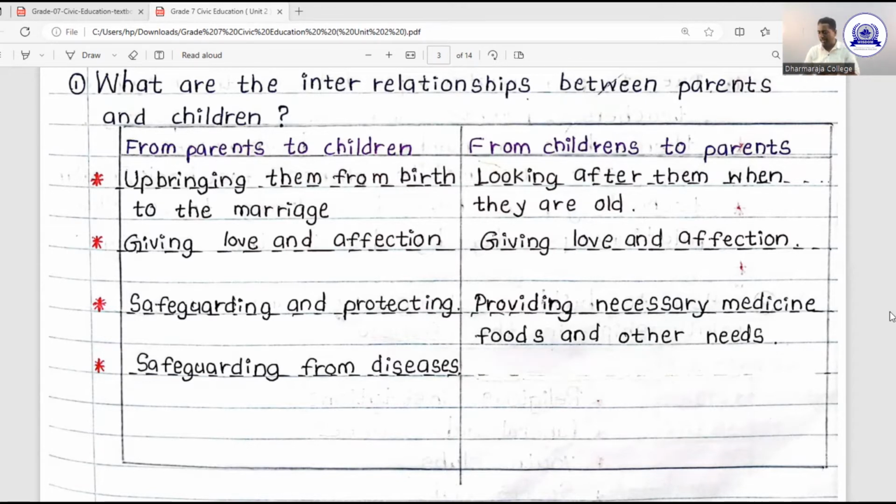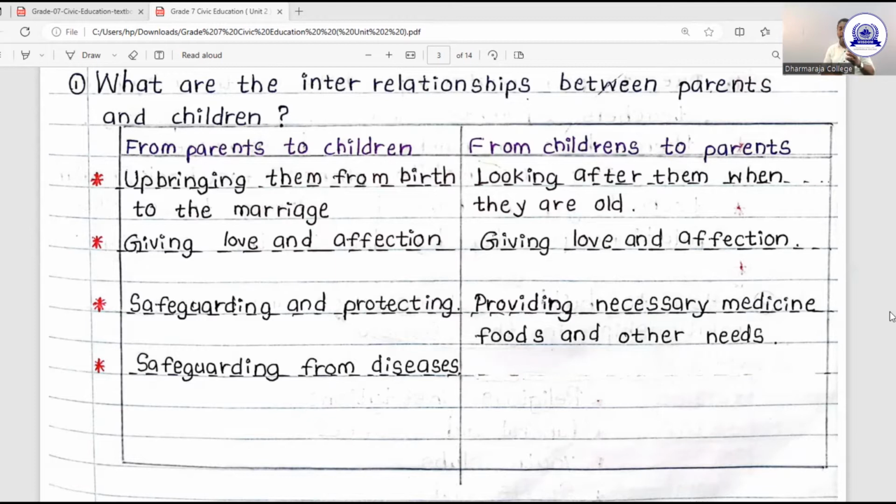Now, my dear children, I would like to talk about the duties and responsibilities, or if I say, the relationships between children and parents. The children must look after the parents when they become older.